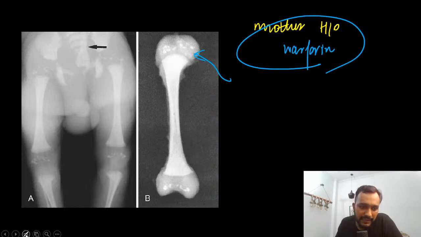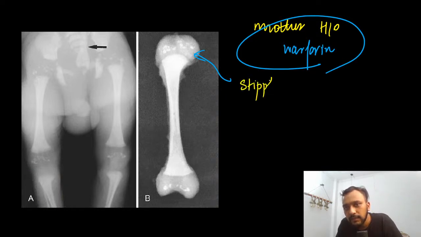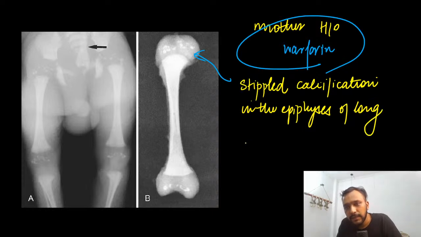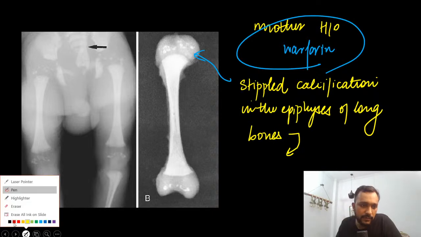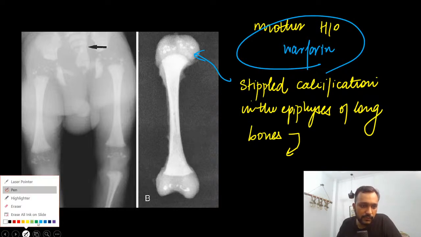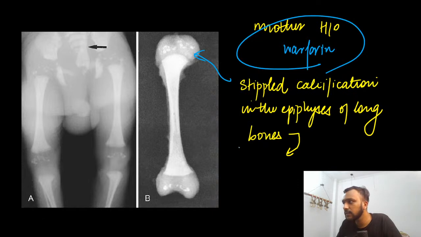The baby born to this mother showed stippled calcification in the epiphysis of the long bones. This stippled calcification in the epiphysis of long bones can be seen in which disorder? Anyone? The stippled calcification associated with warfarin use is seen in which disorder?